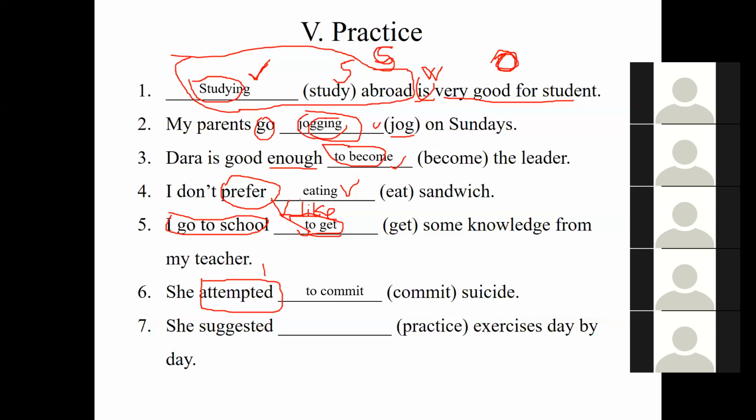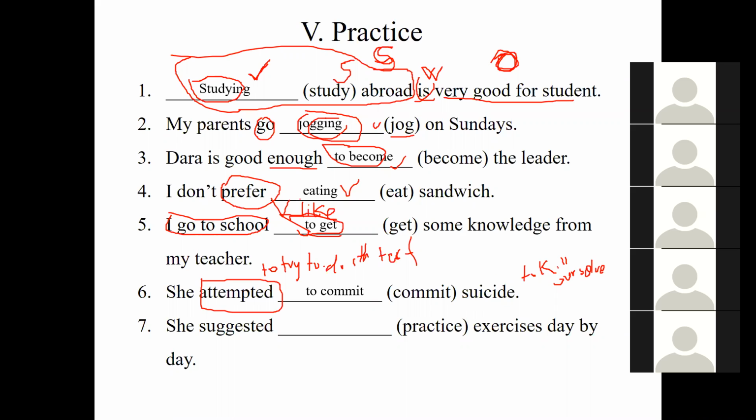Attempted means to try to do something, or to test something. Okay? Commit suicide means what? What does it mean to commit suicide? Commit suicide means to kill ourselves. Okay? So to commit suicide means to kill ourselves.